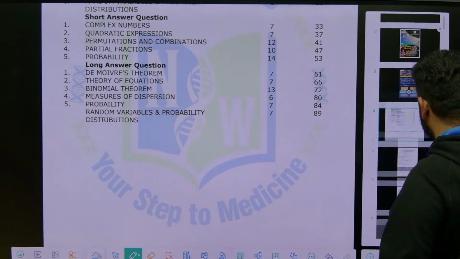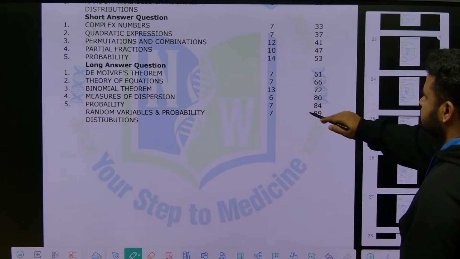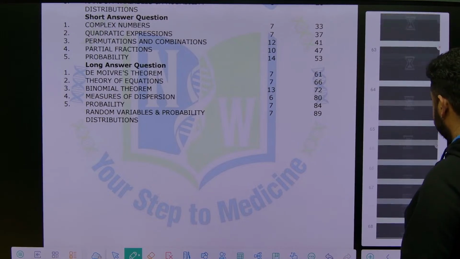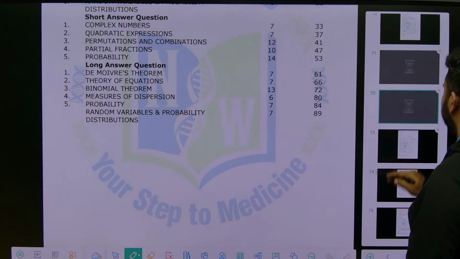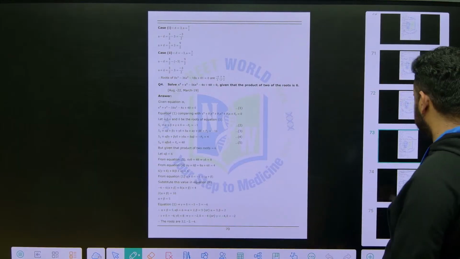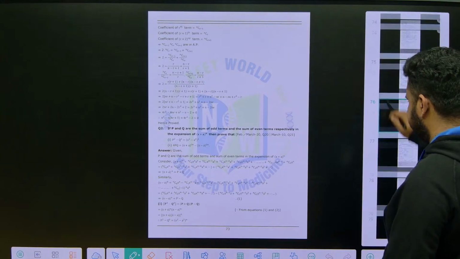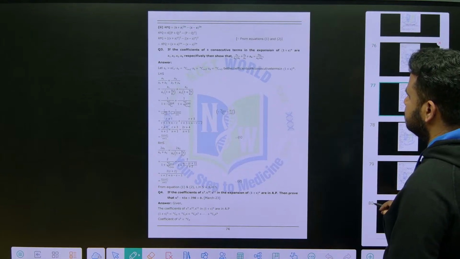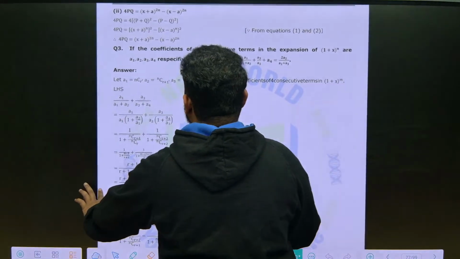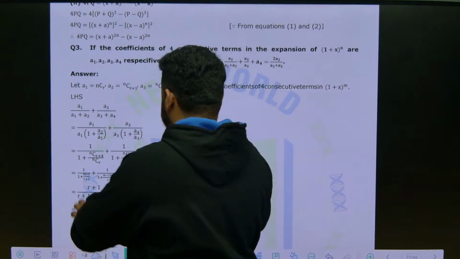Binomial theorem, already we have solved certain important questions. So let us continue from where we left off. Page number 72. Binomial theorem is not just for IPE, the basics are very important even for your AP SET, and also if you are writing JEE, all these exams. Now this is the question that we have to solve. We have not solved this question in the previous class.